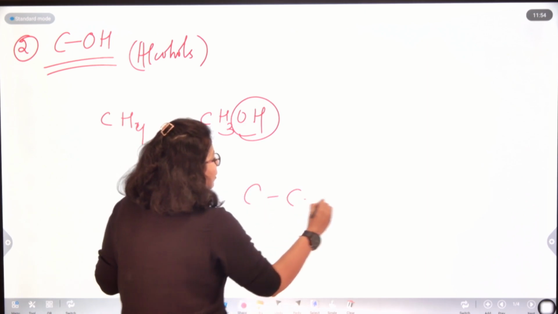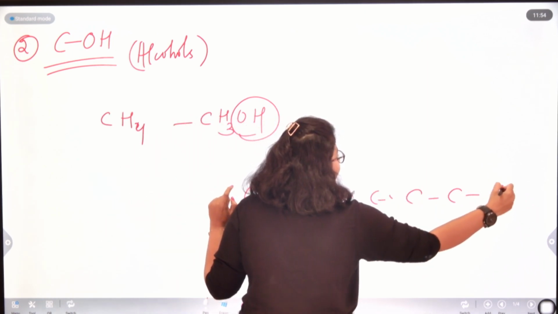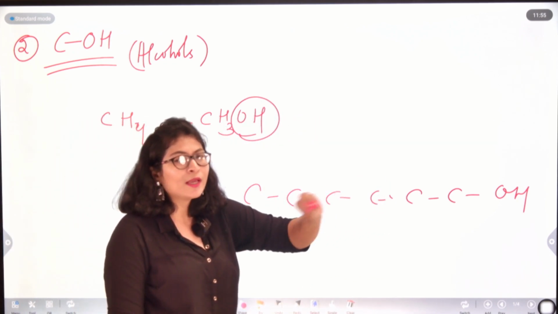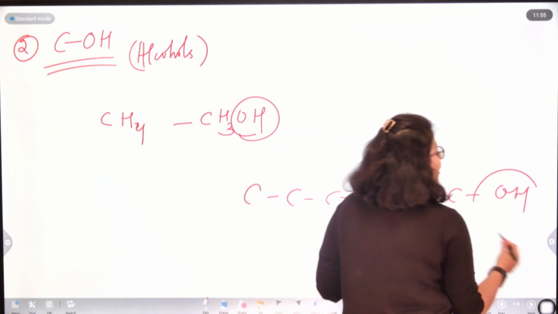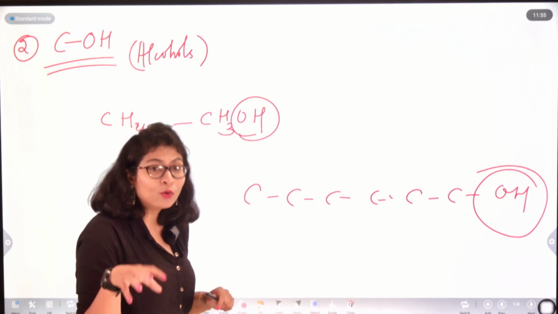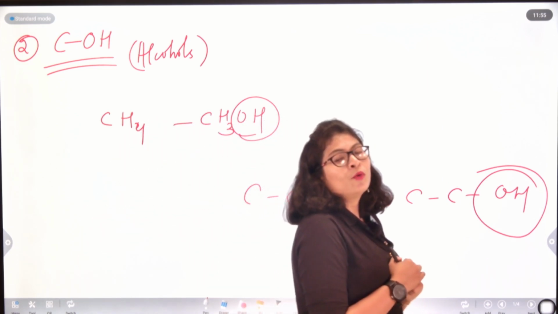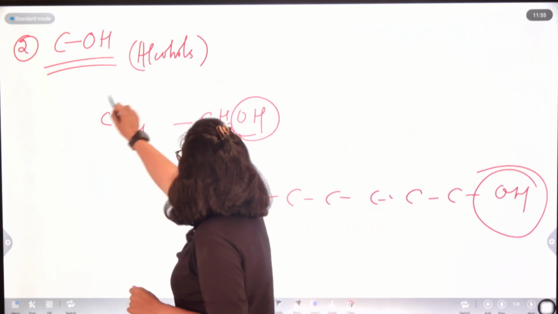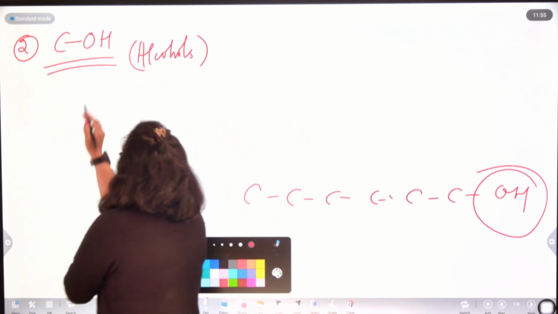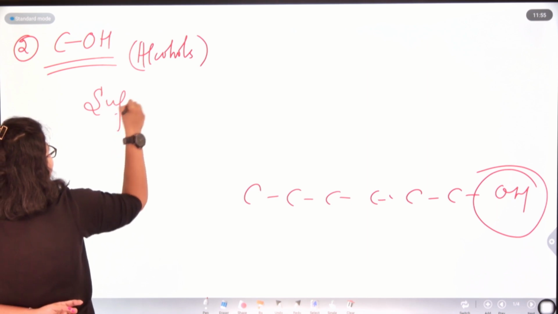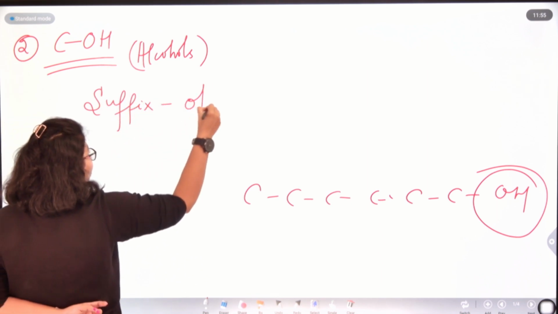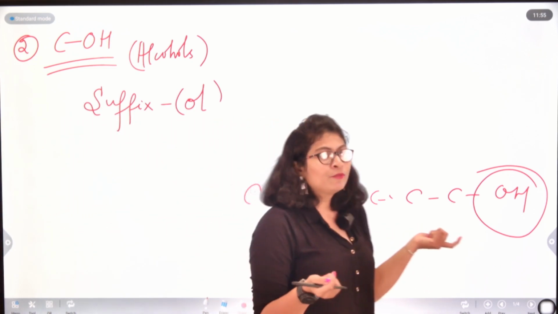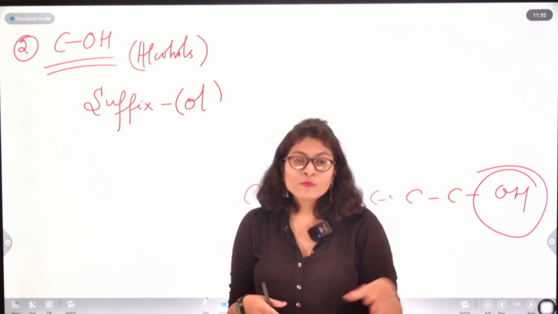If I have a long chain of carbon atoms and at the last an OH group, you need not count any of these carbon atoms. You simply have to look at this OH group and say this compound falls under the category of alcohols. Now, how is the naming of alcohol done? In case of alcohols, IUPAC has given us a rule. We have to associate a suffix of OL to the parent hydrocarbon.